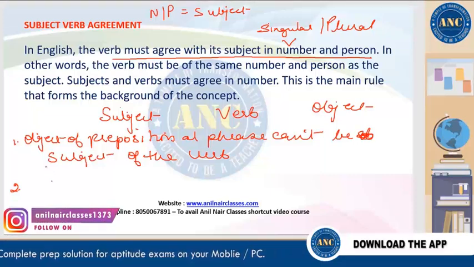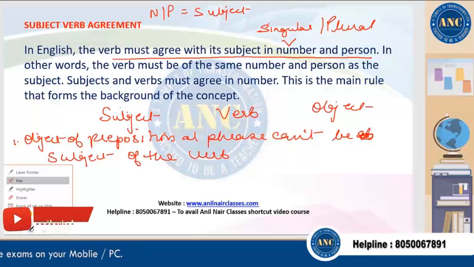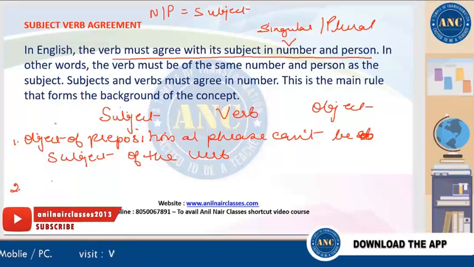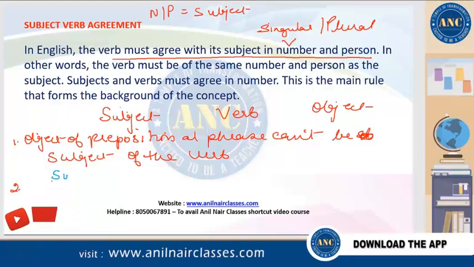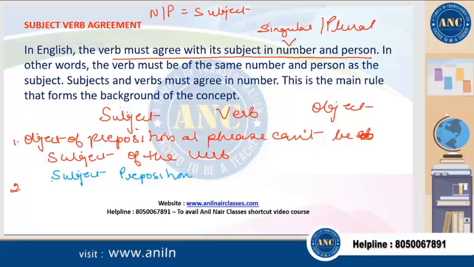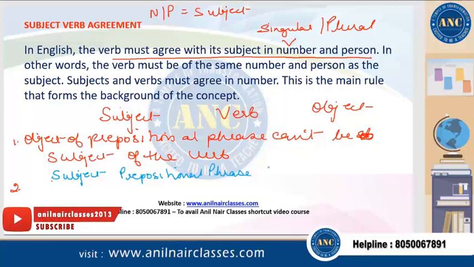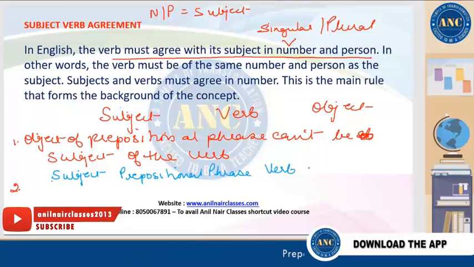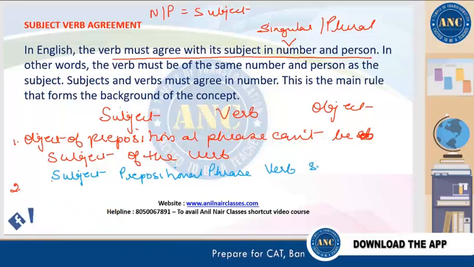Then when the prepositional phrase is there and you are looking at subject-verb agreement, the structure could be: the subject, then the prepositional phrase, which, because it is a phrase, will have an object, and then the verb and the object of the verb.